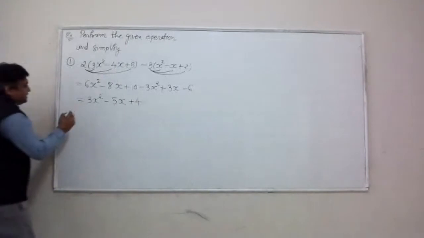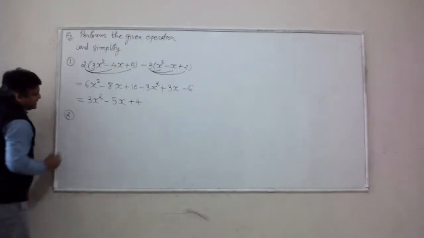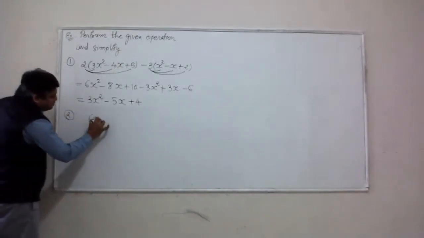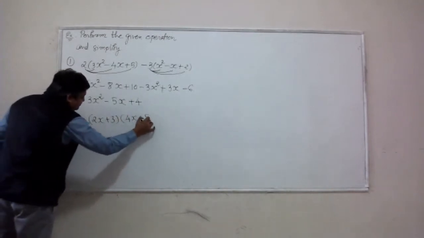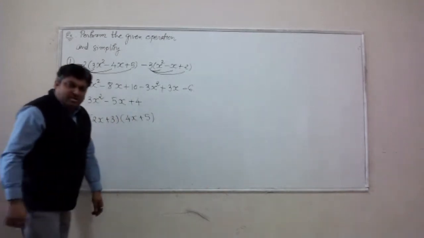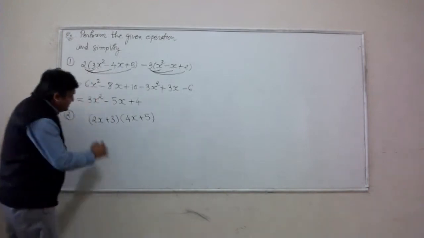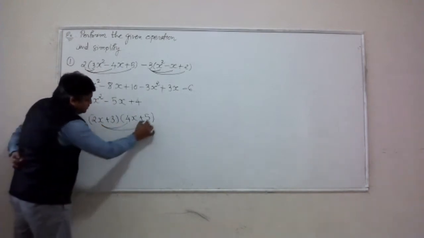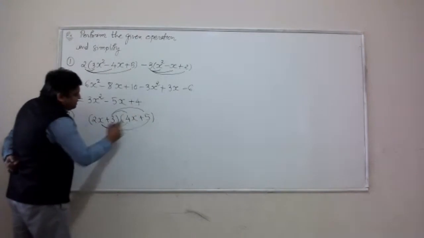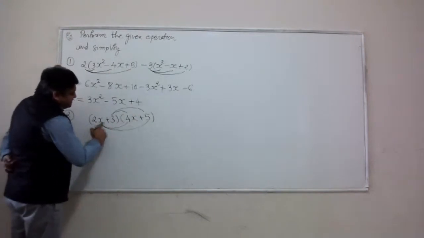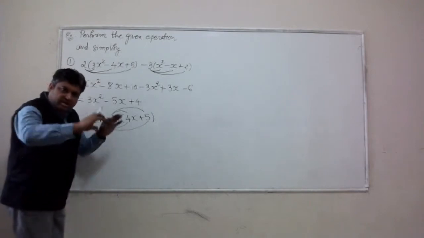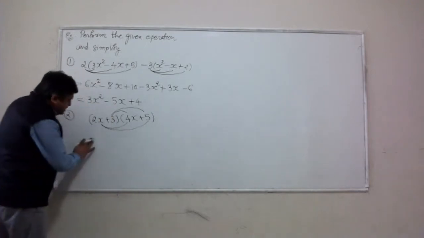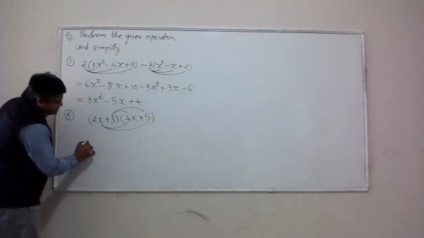Let's recall one example of multiplying two polynomials. Let's say I want to multiply 2x plus 3 with 4x plus 5. Remember that FOIL type method, right? You can multiply every single entry from the first parenthesis with every single entry in the second parenthesis, and then simplify the like terms.